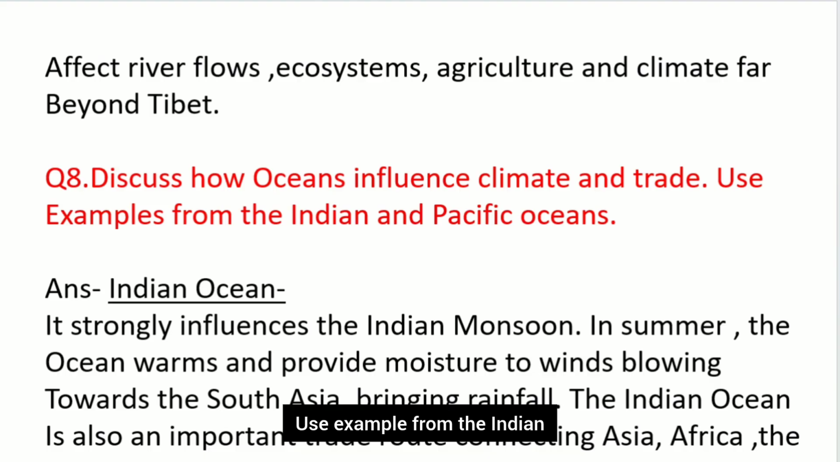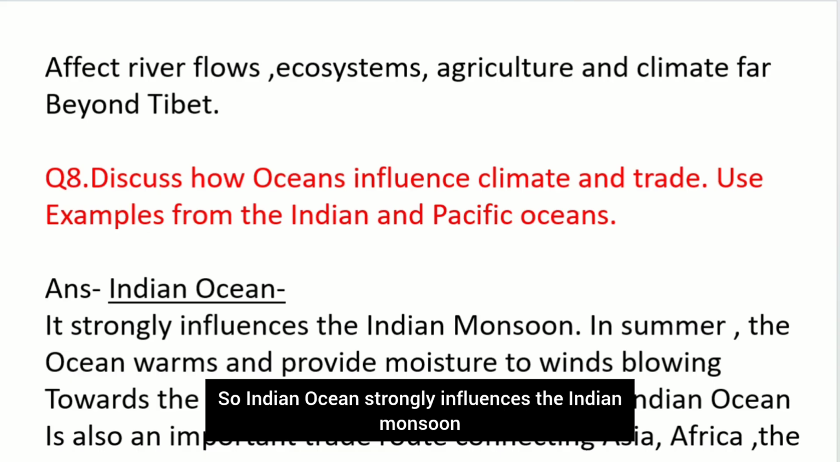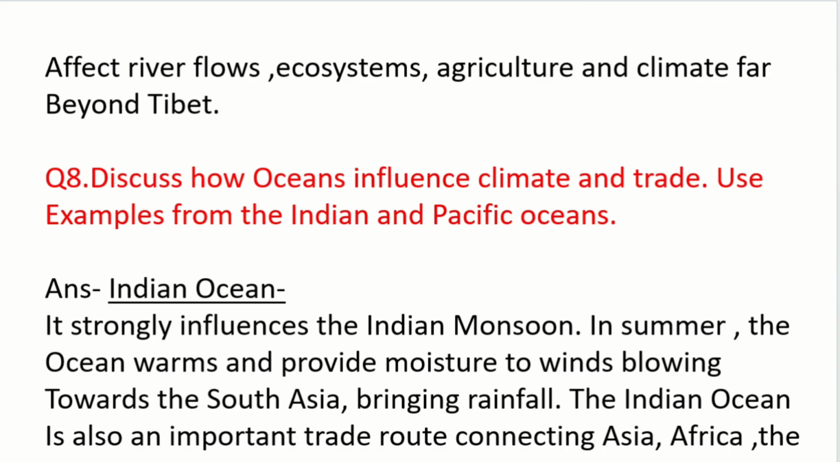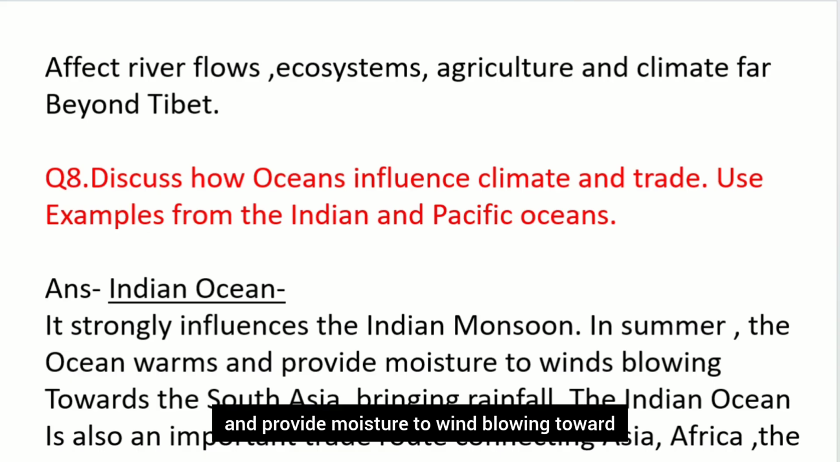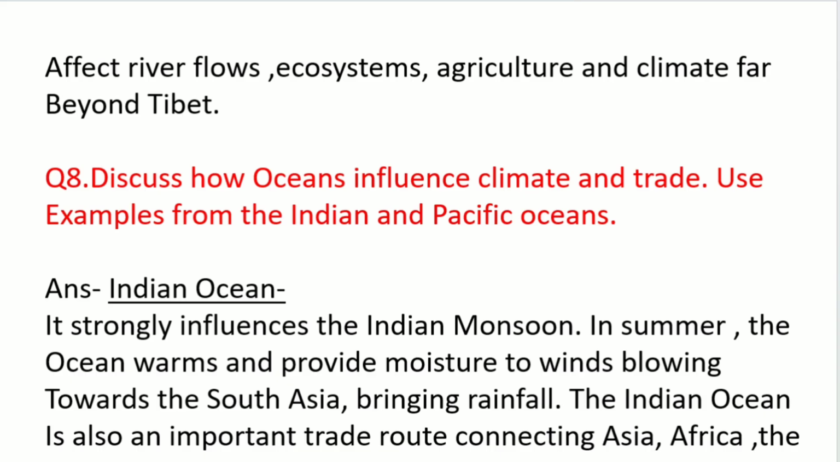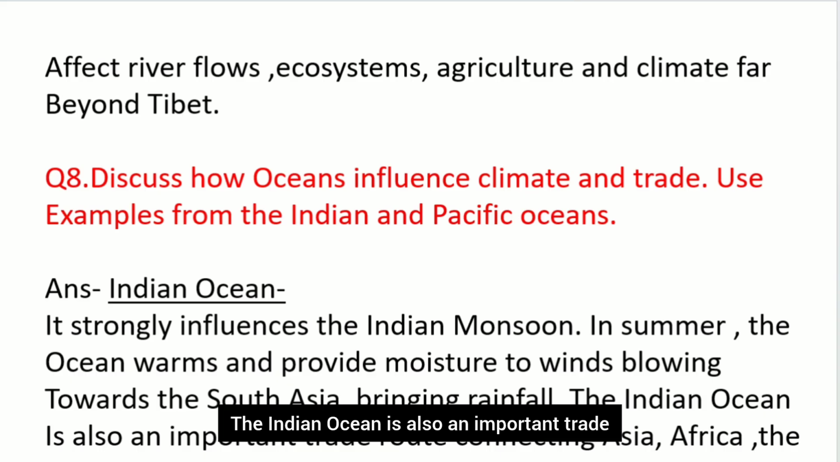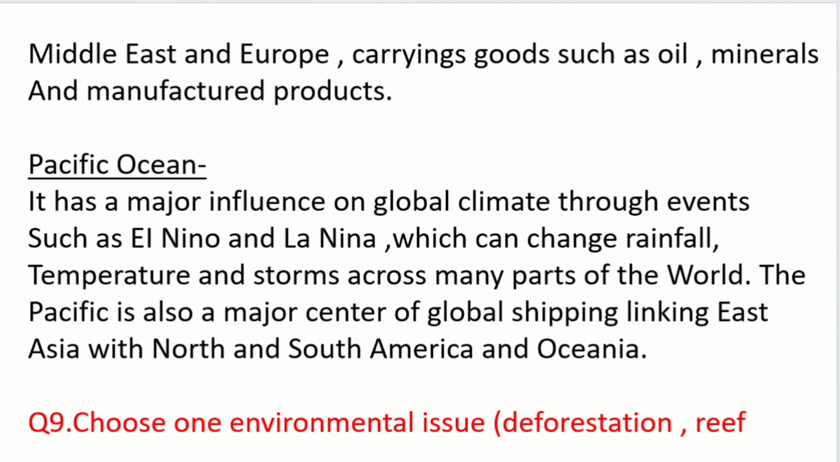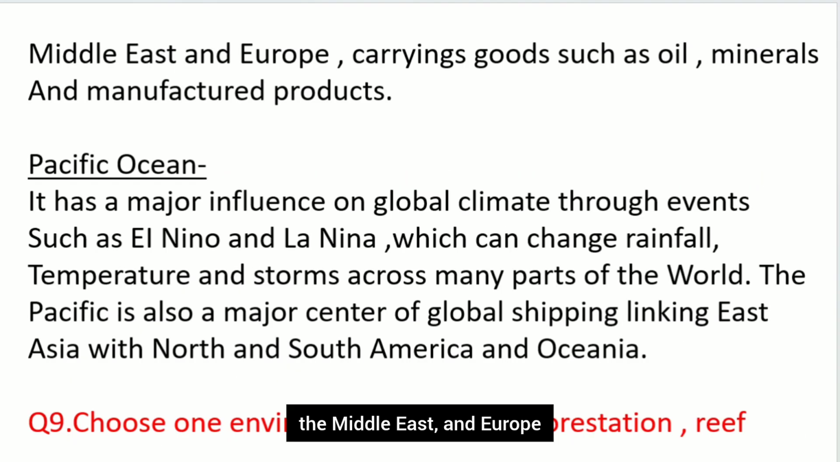Question number 8 is: discuss how oceans influence climate and trade. Use examples from the Indian and Pacific Ocean. So the Indian Ocean strongly influences the Indian monsoon. In summer, the ocean warms and provides moisture to winds blowing toward South Asia, bringing rainfall. The Indian Ocean is also an important trade route connecting Asia, Africa, the Middle East and Europe, carrying goods such as oil, minerals and manufactured products.